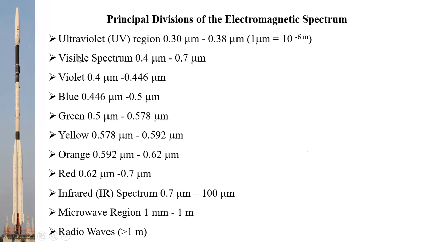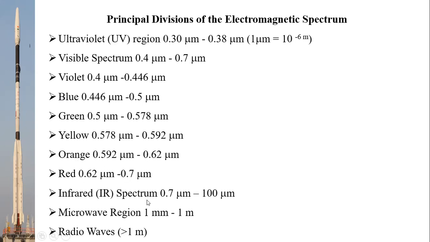Coming to the rest, these are the invisible spectrum. There are different colors of VIBGYOR: violet, blue, green, yellow, orange, and red. These are the different variations. Mostly in the red region, we can see a lot of photosynthetic activity taking place, but plants look green. Why? Because plants reflect the green ray, green color. That's why all the plants are green.